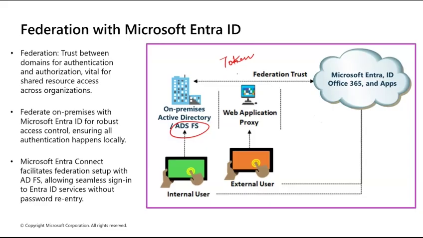Then a trust is established, this federation trust. So you bring the passport back to Cloud City. The guard there doesn't need your password. They just look at the official seal on your passport because Cloud City and company land have a trust agreement, and the guard lets you in. That is your federation.